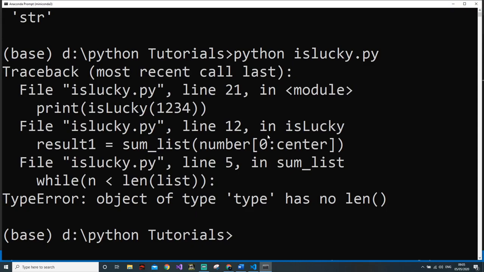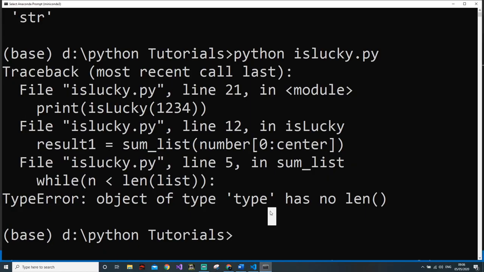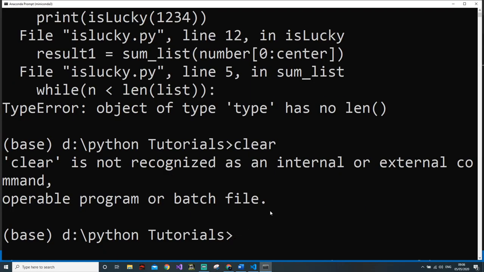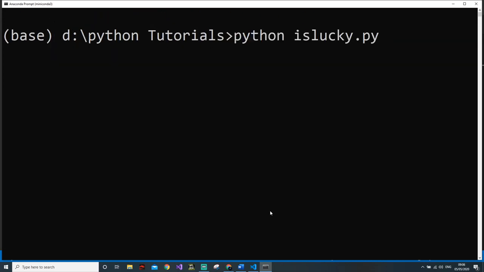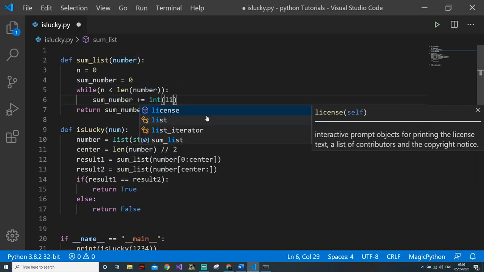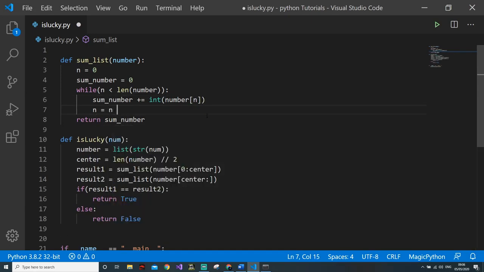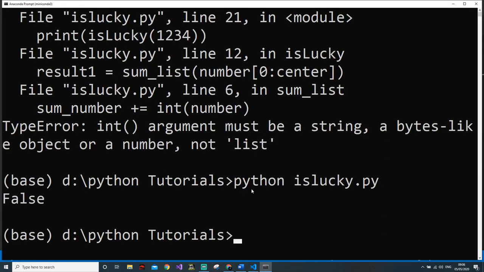Now we are also getting an error that the object is of type no length. Okay, yeah. I'm sorry for these errors. What have I given? Yeah, obviously if I give here list, then obviously it will never take number, and equal to n to increment them. Yeah, so I think it will work now.